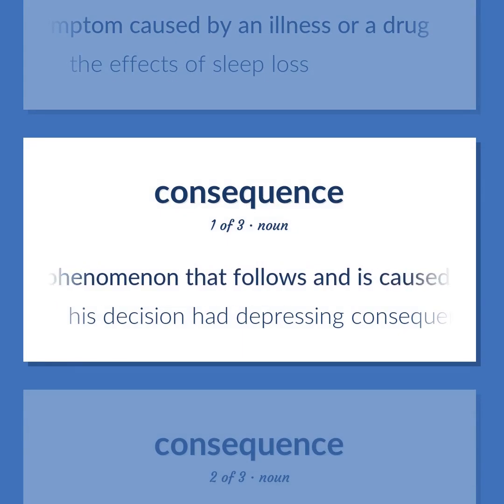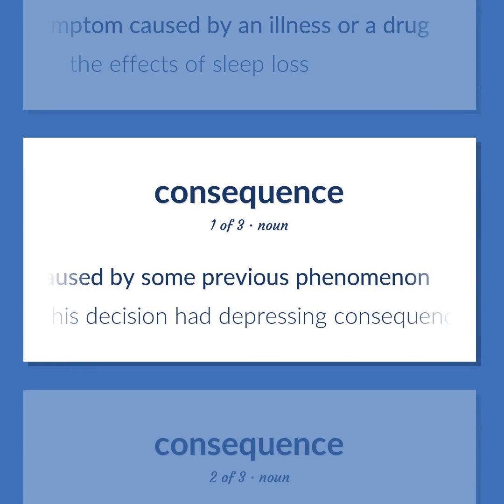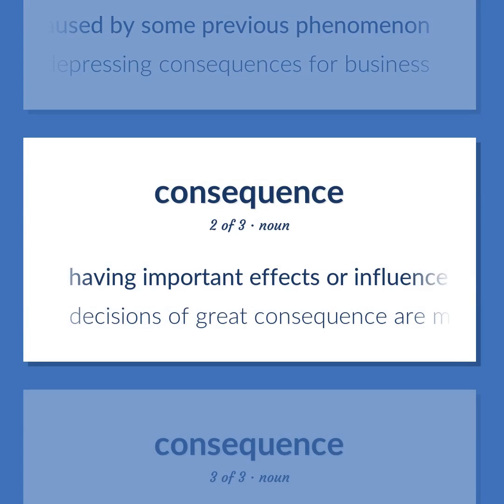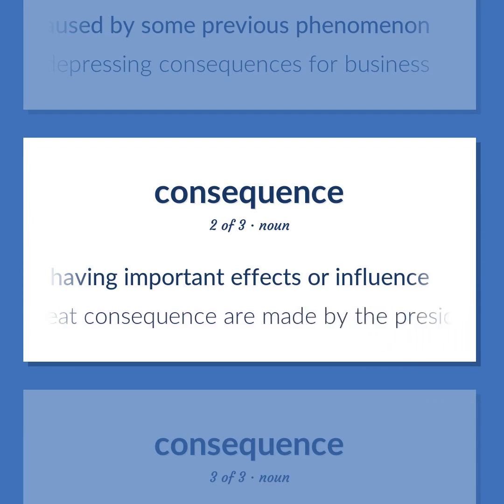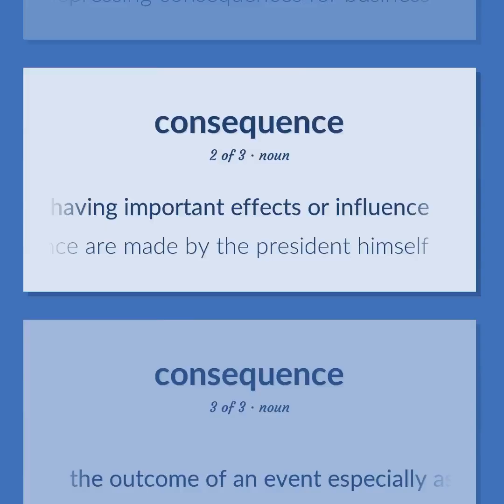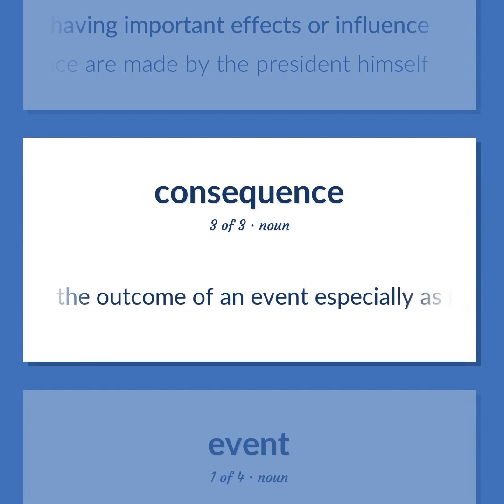A phenomenon that follows and is caused by some previous phenomenon. His decision had depressing consequences for business. Having important effects or influence. Decisions of great consequence are made by the president himself. The outcome of an event, especially as relative to an individual.